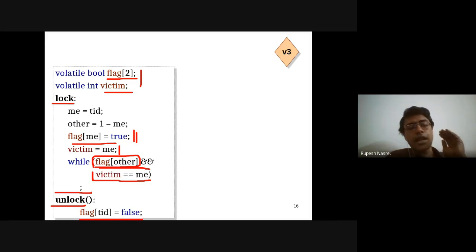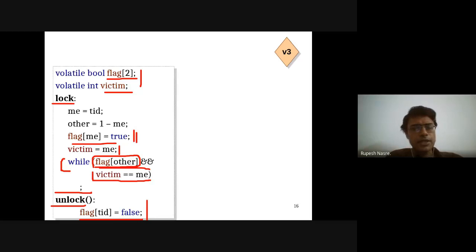That means there are exactly two threads executing. And therefore, there is a guarantee that the other thread is going to finish getting blocked. That is, it is going to go beyond the lock. It's going to execute the critical section, and then it's going to set this flag to false. And therefore, sometime later in future when I check, I'm going to get this condition to be false, and therefore I will also allow myself to execute the critical section.